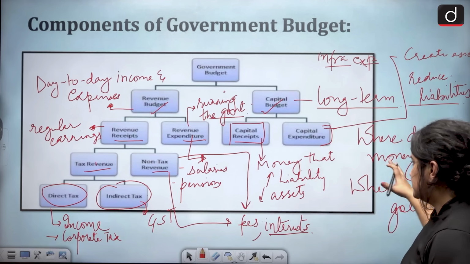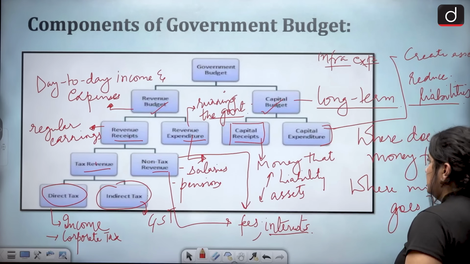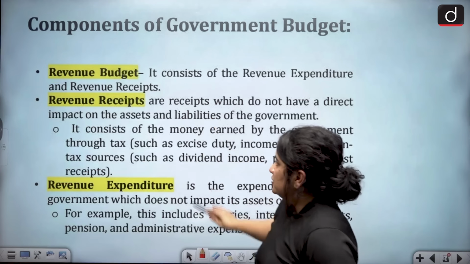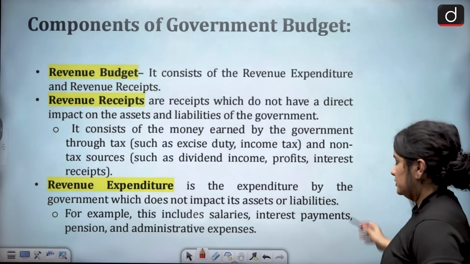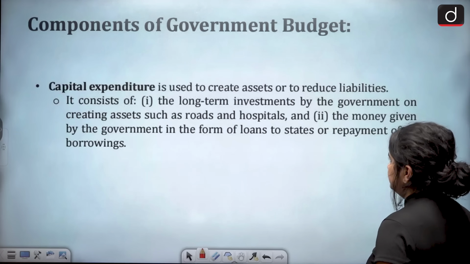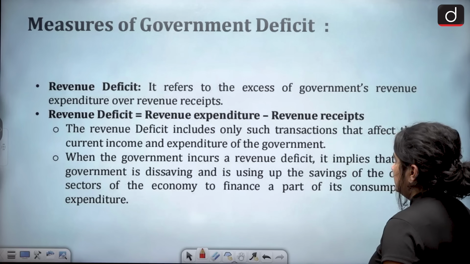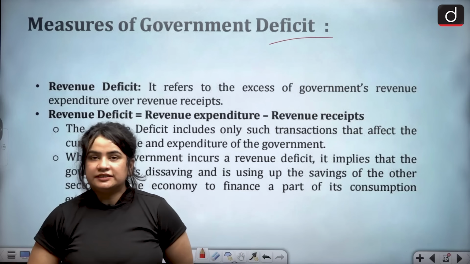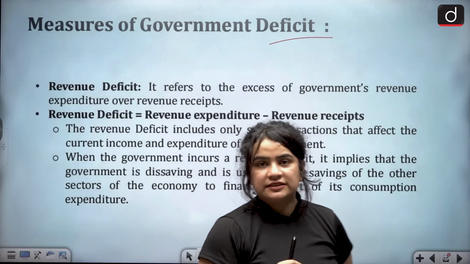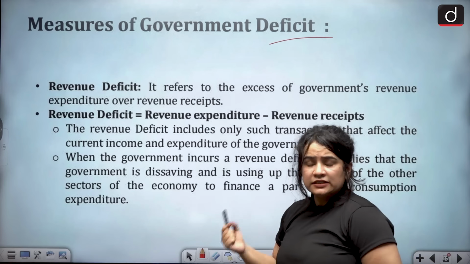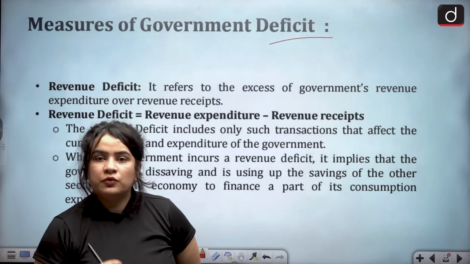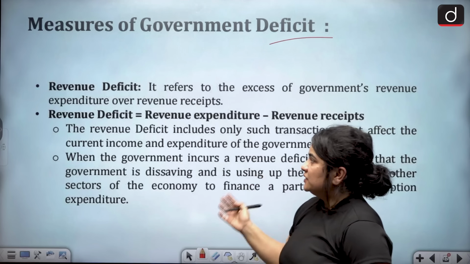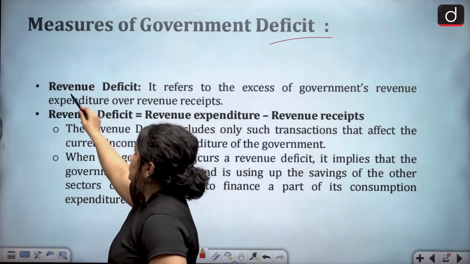All right. So this is the entire budget in a nutshell. Here you can go through the details of these concepts that I have explained. Now again we have to talk about deficits, because fiscal deficits, revenue deficits, primary deficits, these are very much usually in the news, and also UPSC, as we've already seen, has asked a few questions on them. So let's first look at what exactly is revenue deficit.